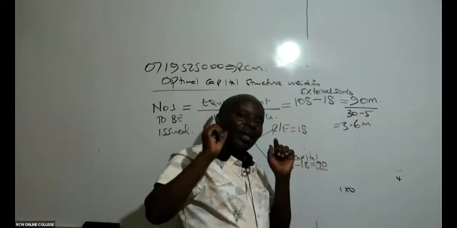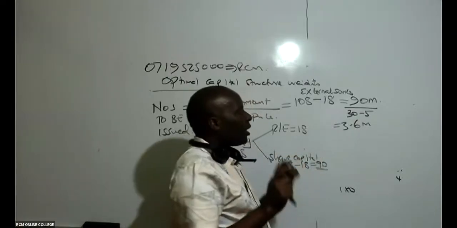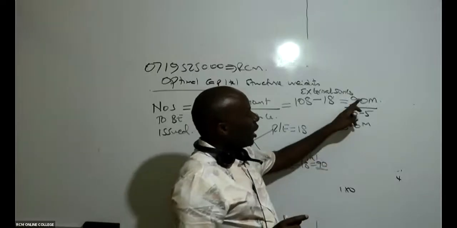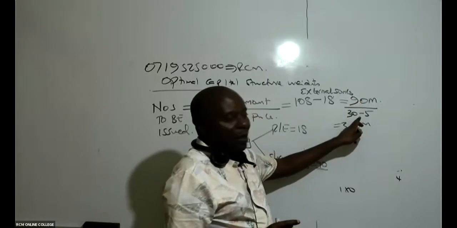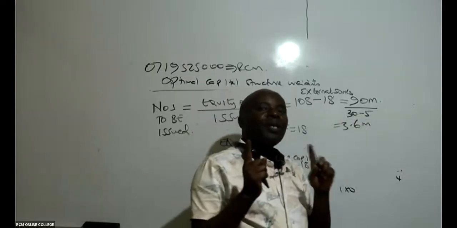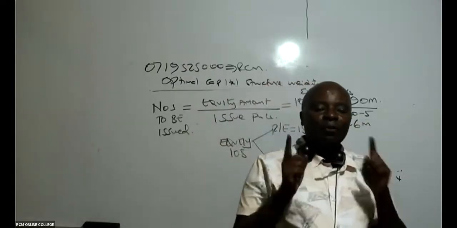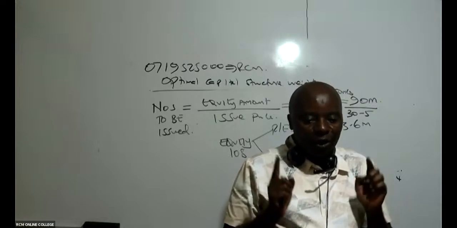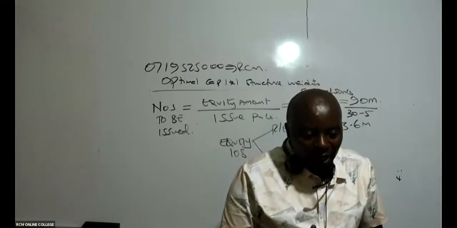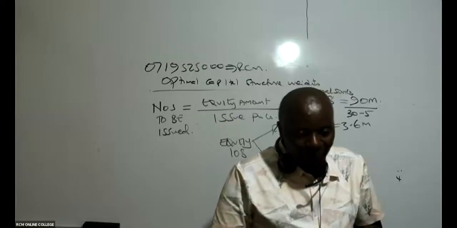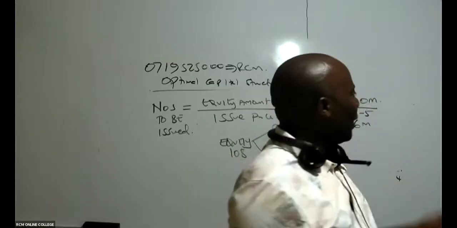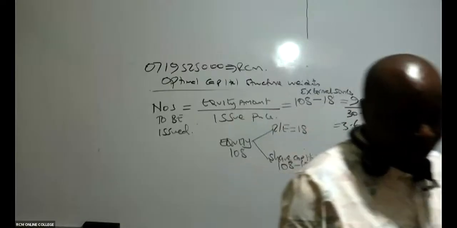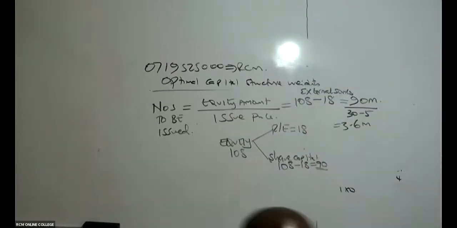So to be able to get number of shares exactly, I need to take the amount to be raised from shares, which is 90, divided by our issue cost. Each share is being issued at 30, and then there is a flotation cost of 5. So 30 minus 5 gives me 25.